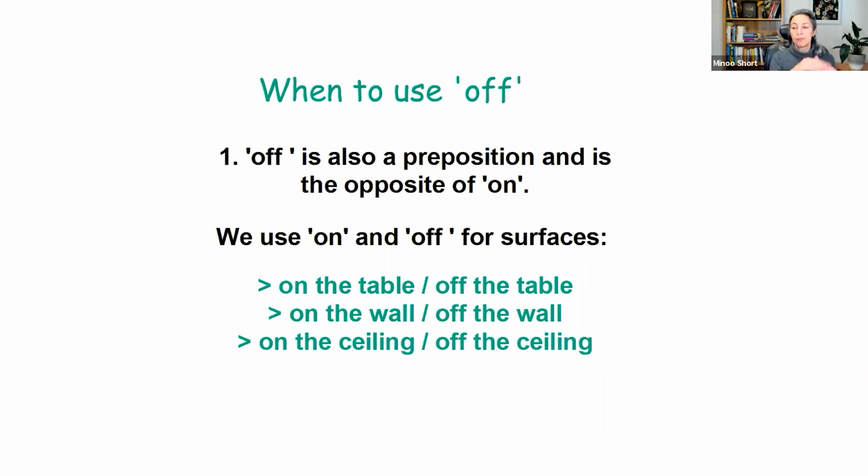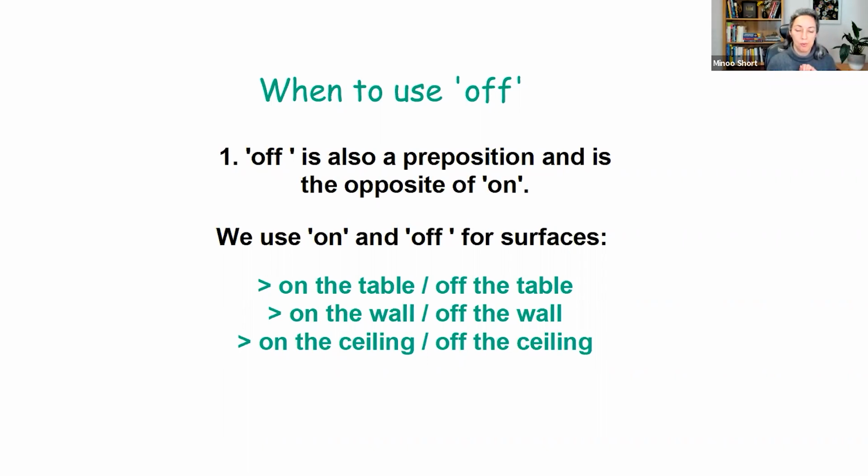So on, off, right? And we use these two prepositions, on and off, for surfaces. I think you're familiar with this use. On the table, off the table. On the wall, off the wall. On the ceiling, off the ceiling. Right? So far, so good.